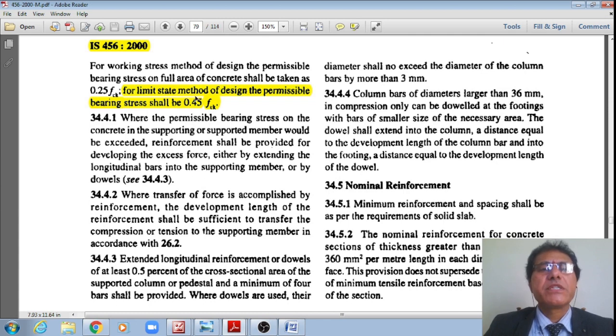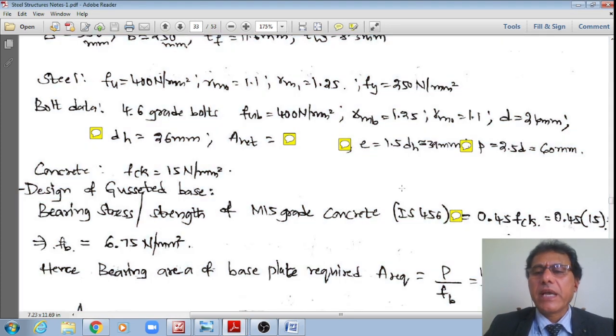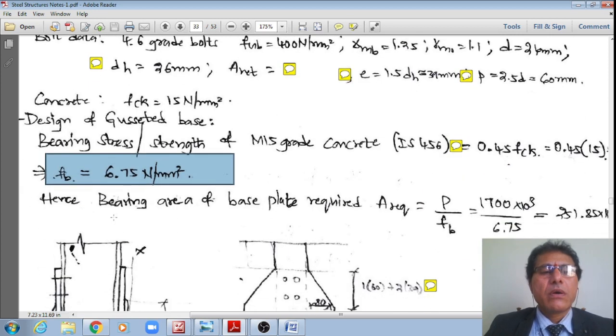The code says that for the limit state method of design, the permissible bearing stress shall be taken as 0.45 fck. However, as per IS 800 it is 0.6 fck, which is more than 0.45. I am not taking that, hence I am taking the value as per IS 456, 0.45 multiplied by 15, which works out to 6.75 N/mm square.